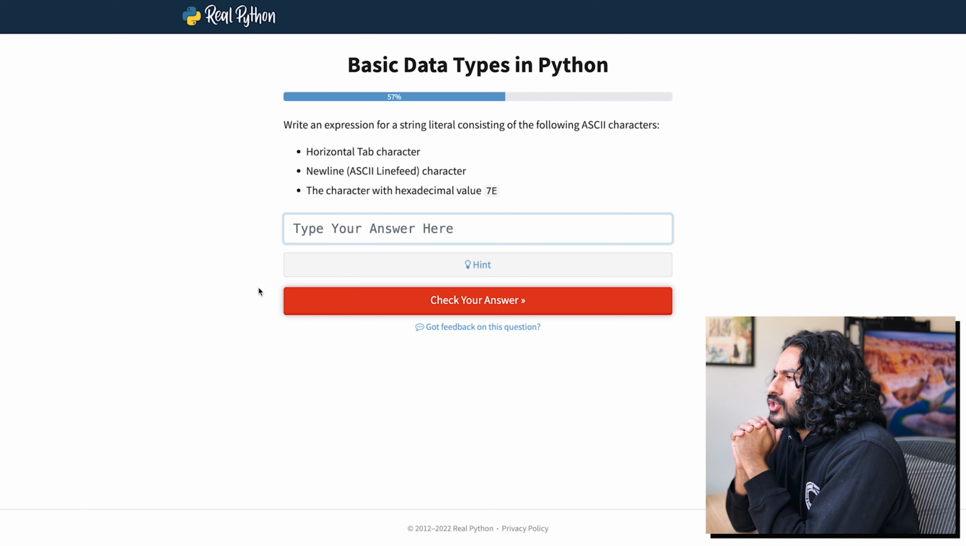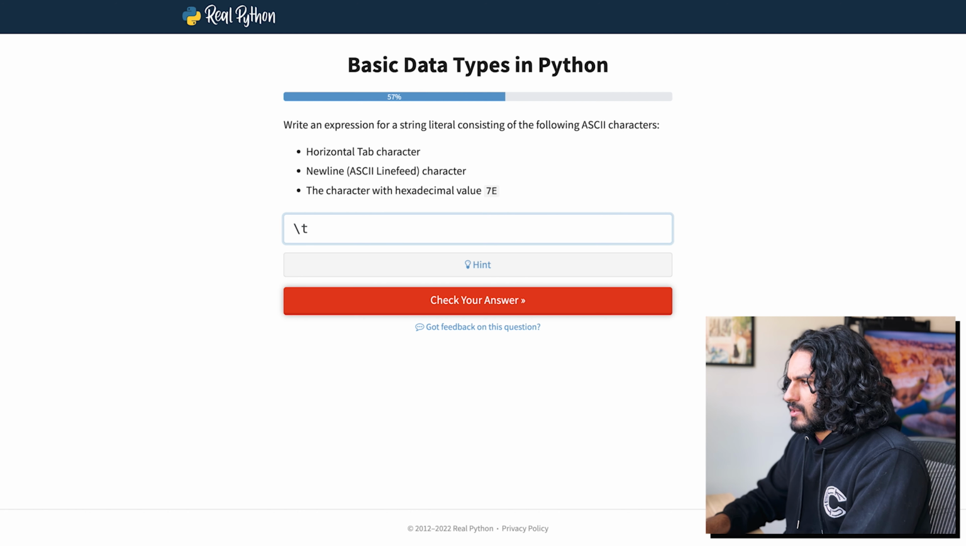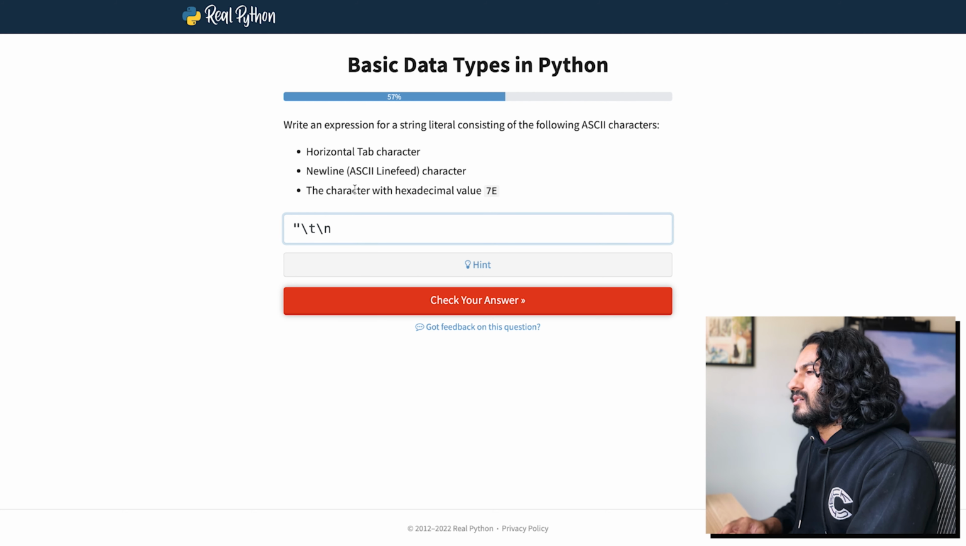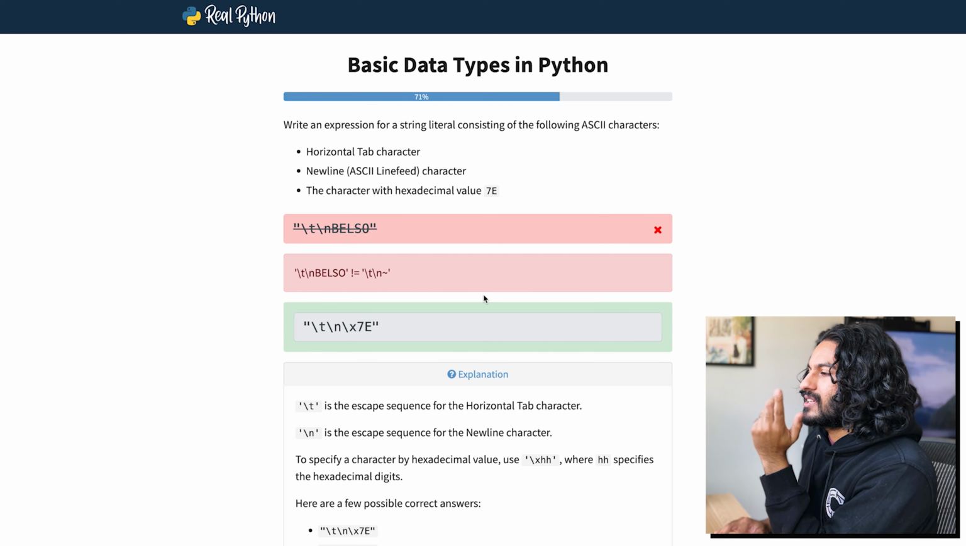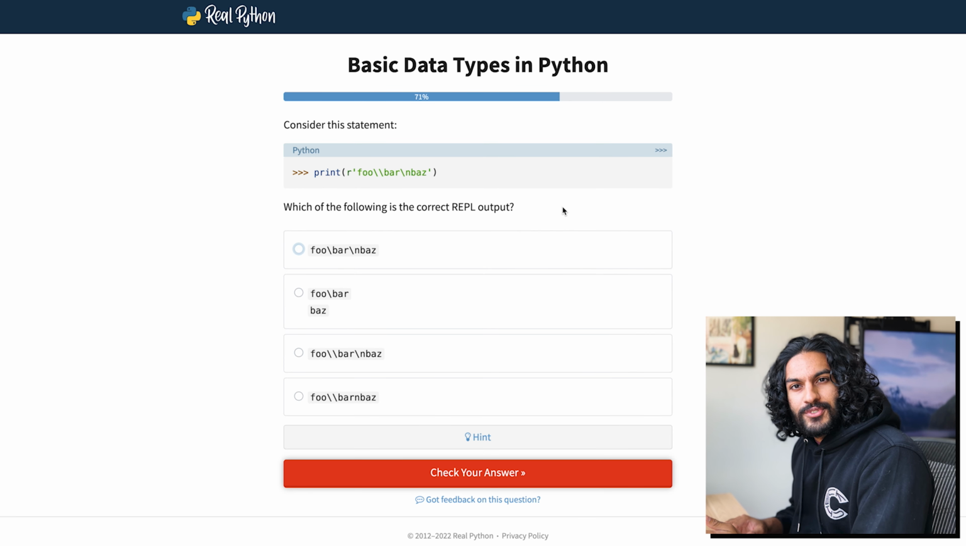Write an expression for a string literal consisting of the following ASCII characters. Horizontal tab, okay, that should be this, I think. New line should be ASCII line feed. In ASCII, I think it's just \n. The character with hexadecimal value 7e. Oh man, I don't remember that. All right, this is not good. I'm just gonna, yeah, let's see. I should have taken a hint. Again, that's all it is? I thought they wanted me to find the actual character. I've gotten none right so far, is that true?